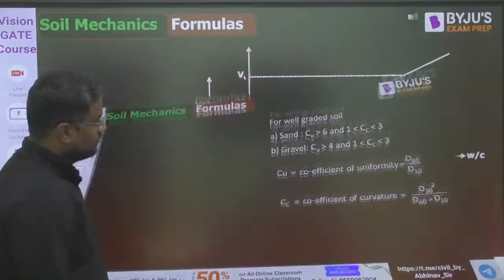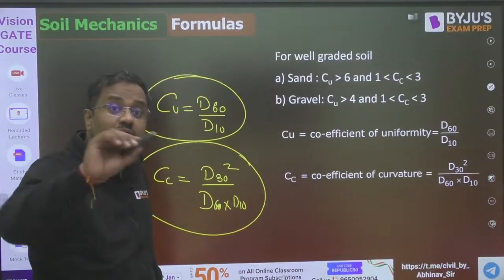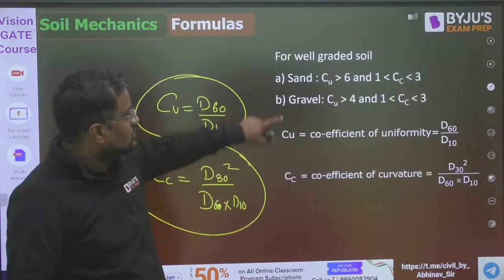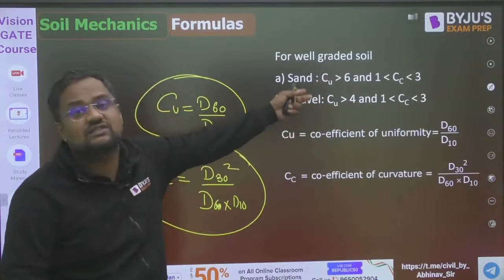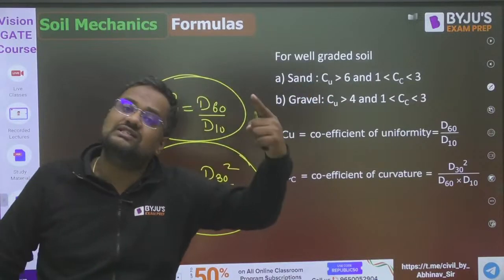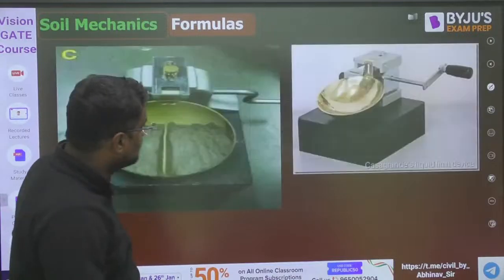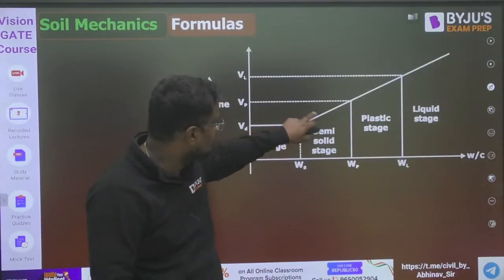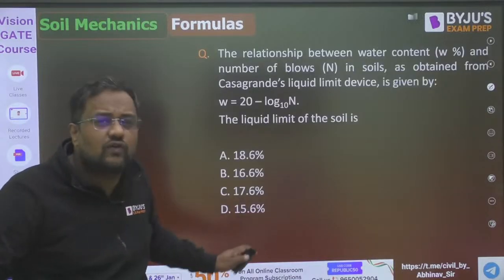Okay, so for well graded means the soil has all sizes of particles, small particles also, medium also, very big also. So Cu should be greater than this and Cc should be 1 to 3. If both the conditions are satisfied, it is well graded. Even if one is not satisfied, then it is not well graded. For gravel, the range is like this. Okay, these all graphs I have explained, even why this is a dotted line, that also I have explained. But here guys, we are restricting ourselves only to formulas.